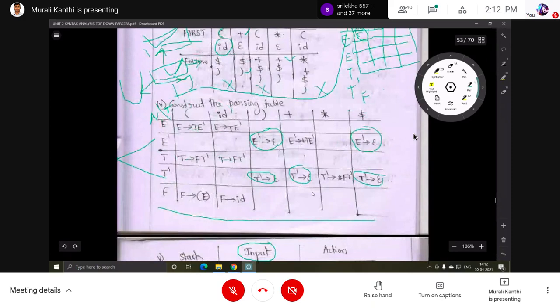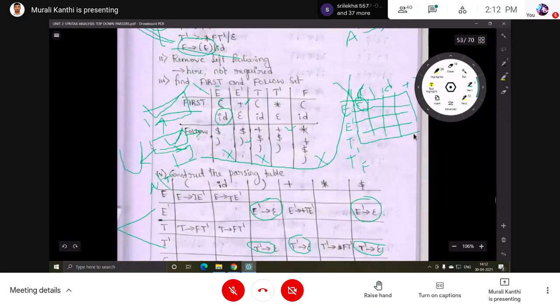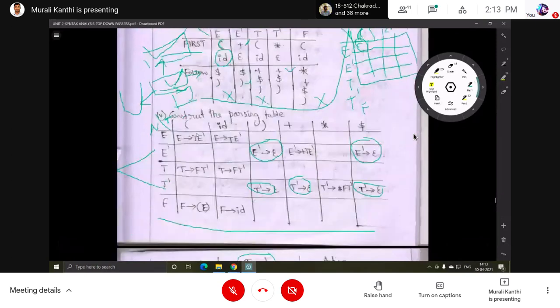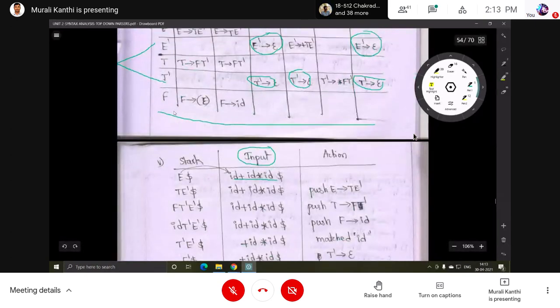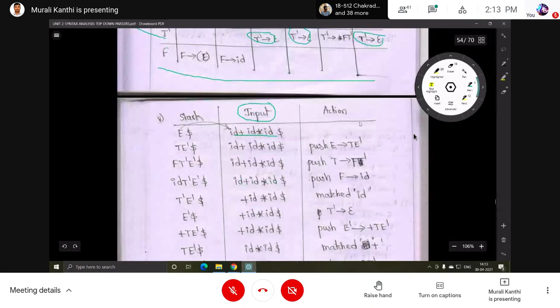Now you have to decide which action needs to be performed by looking into the table, based on the input symbol and the stack symbol. Based on the symbols in the input and on the stack, you look at the table and take that action.